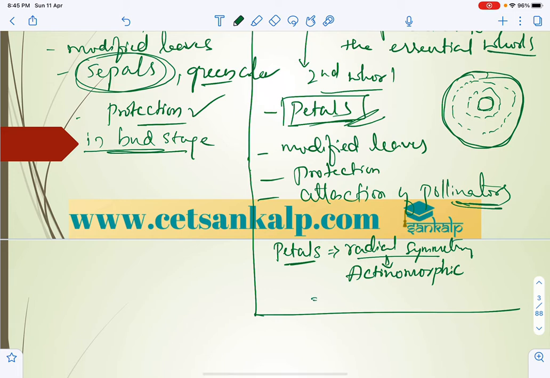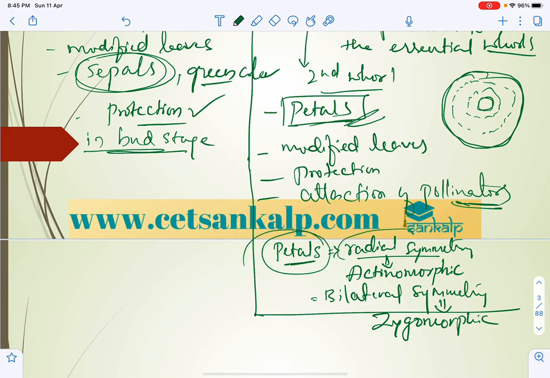If the petals are arranged in bilateral symmetry, that is zygomorphic. So zygomorphic. If petals are arranged radially, that is radial symmetry, the flower is called actinomorphic. If petals are arranged in bilateral symmetry, that is zygomorphic. So what exactly are the other structures?